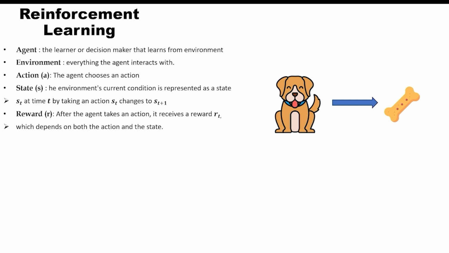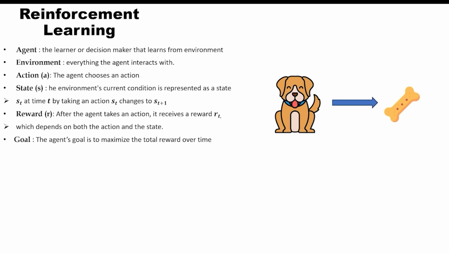So in this dog analogy, the agent is our dog and the environment could be represented as a backyard or a playground. The actions could be something like running forward, sniffing the ground, or picking up the ball. The state can be the dog's current position, like standing near its owner. Note that the agent's main objective is to maximize the total reward it obtains over time. This means the agent doesn't just care about immediate rewards, but about how its actions will affect its long-term performance.